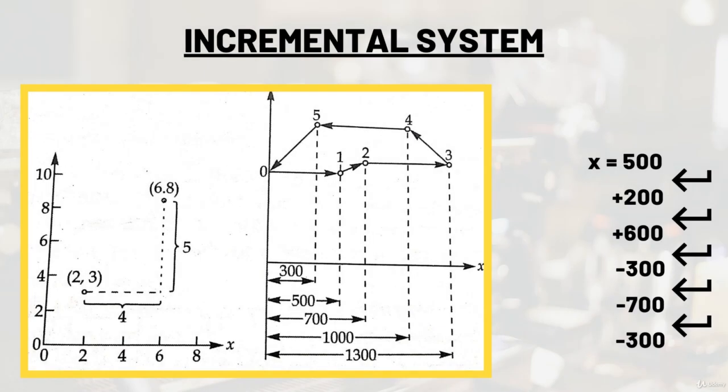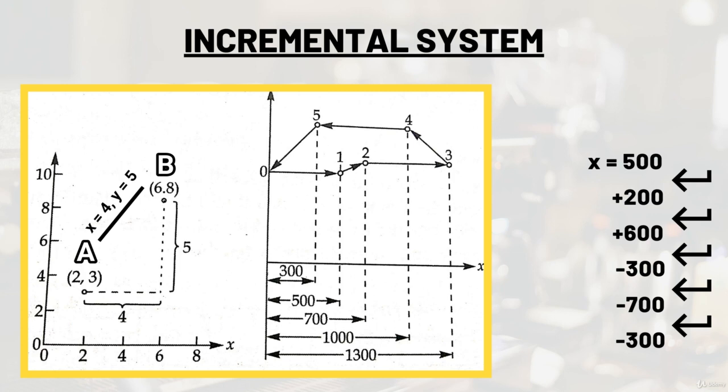Next we have incremental and absolute CNC machines. Let's discuss the incremental system first. In this system, the distances are measured from one point to the next point. The movement from point A, whose coordinates are 2, 3, to point B, whose coordinates are 6, 8, is specified by x equal to 4, y equal to 5.